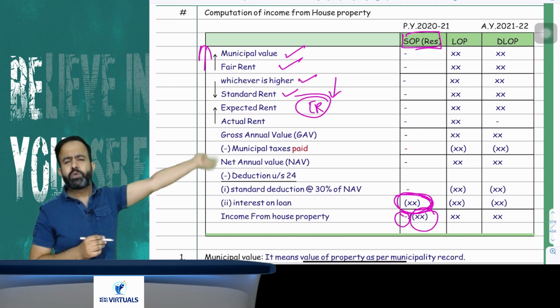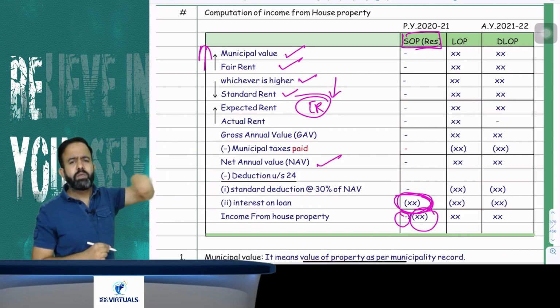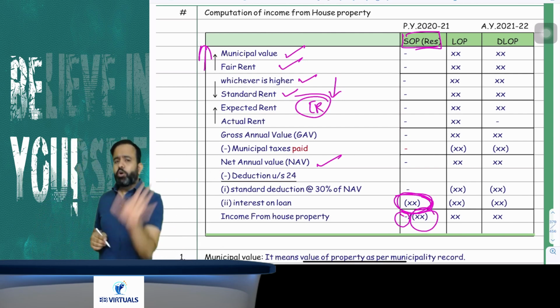Directly in case of SOP, you can start with the NAV only. That is net annual value. And from that annual value, just reduce the interest. So your income under SOP either will be nil or negative.